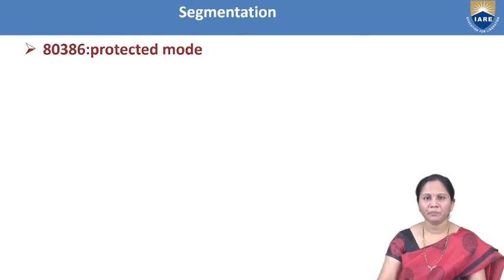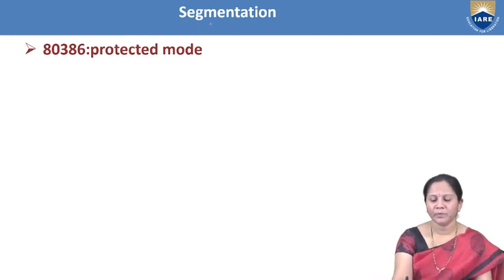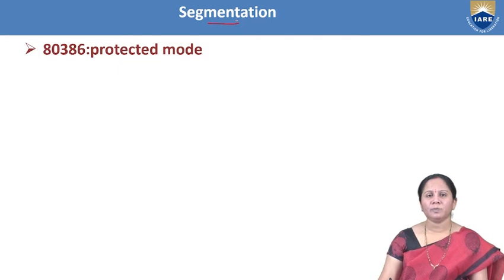In this way, the memory segmentation will be done. But these advanced microprocessors 80286 and 80386 can also operate in another mode other than real address mode, which is the protected mode.